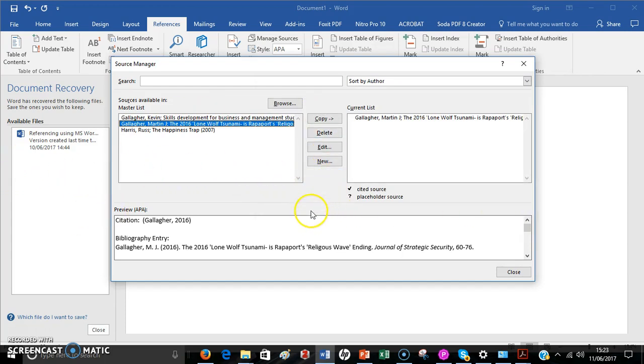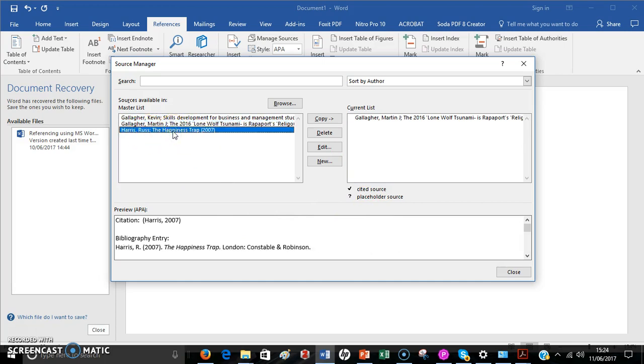Now, if you wanted other articles, to actually quote other articles in the same piece of work, we could actually take them across. For instance, if I wanted to bring in this about the happiness trap, which is probably unlikely, but I could copy that across and it would come in here, and that's in my current list of articles which I can refer to. So we close that now, we've got it in the list.